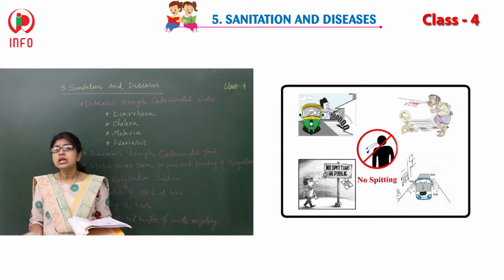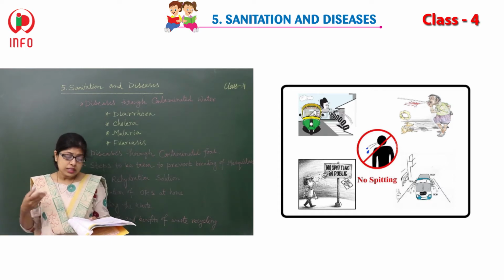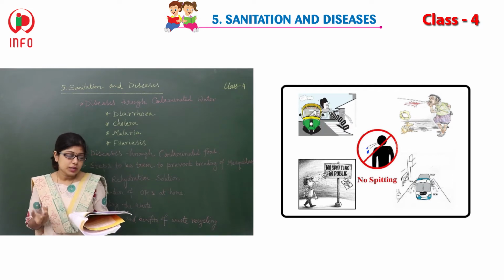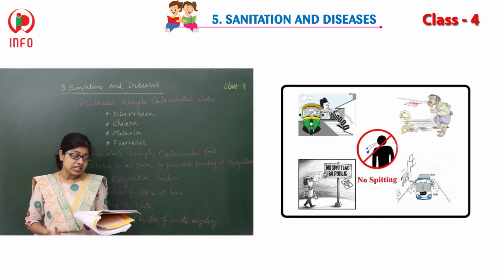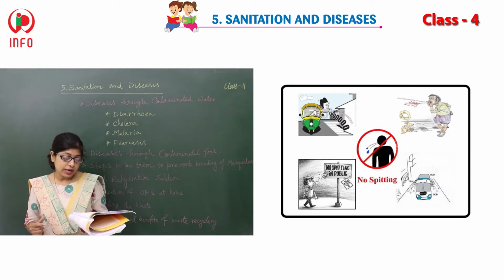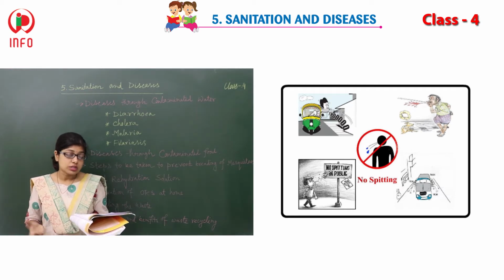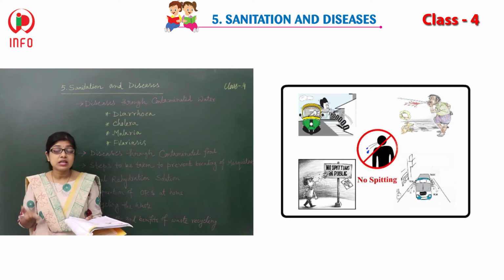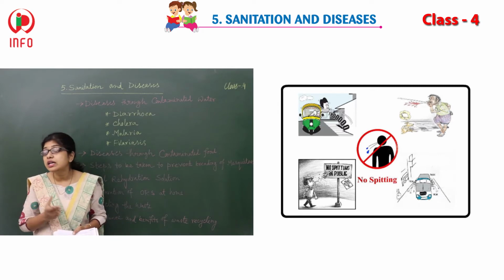Spitting on roads is very normal. If you go out on the road, you may see that in many buildings the walls are spotted with betel leaf stains, and urinating and defecating in public are common. Stray dogs poop everywhere. This is the typical scenario of our India.